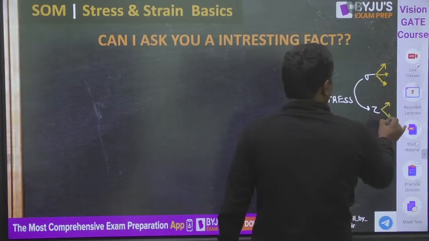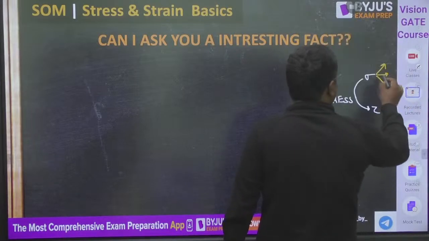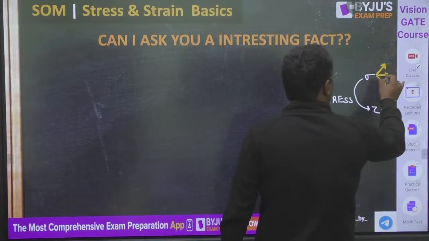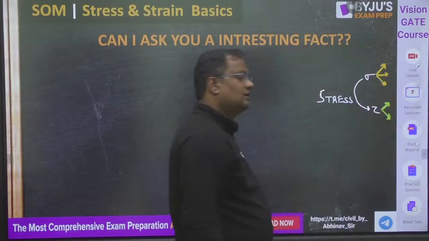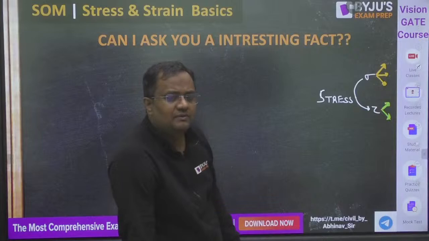Shear stress has two types, direct shear stress and indirect shear stress. Normal stress has three types: compressive, bearing and bending. But leave aside the types of normal stress and shear stress, I will tell you about them in just a couple of minutes.